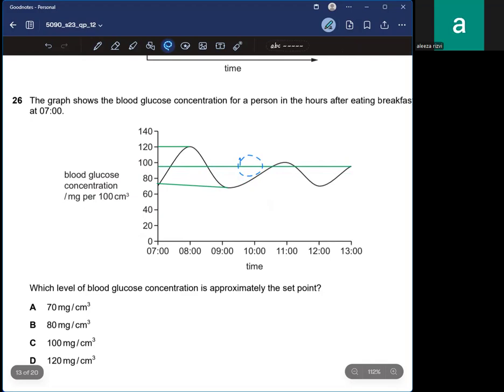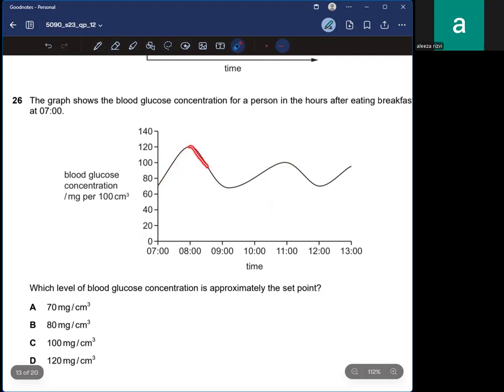After eating breakfast at 7, the blood glucose level starts to increase, right?